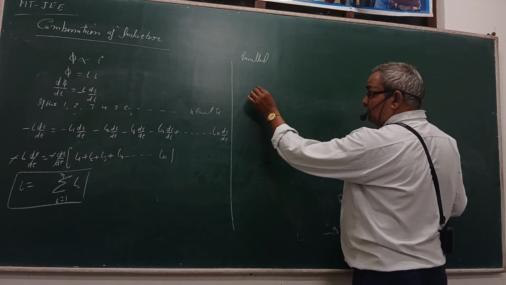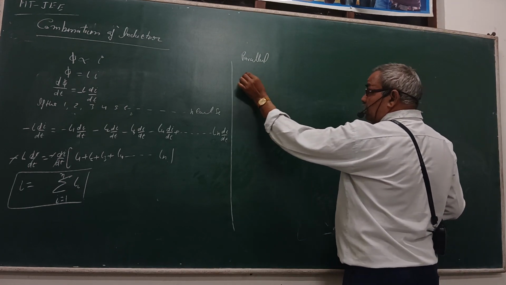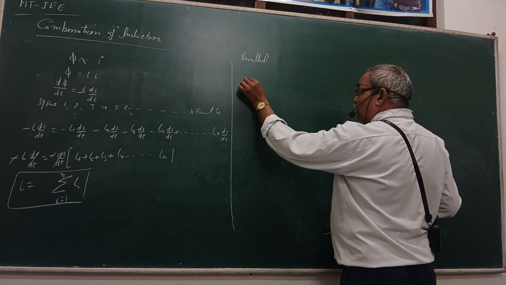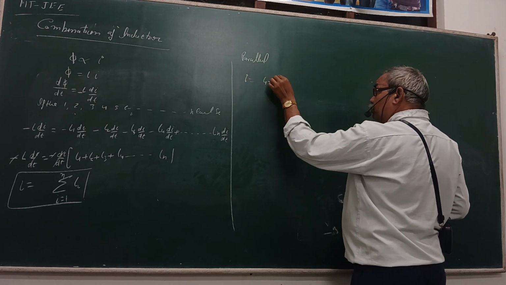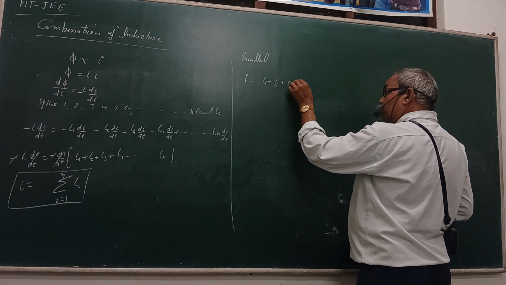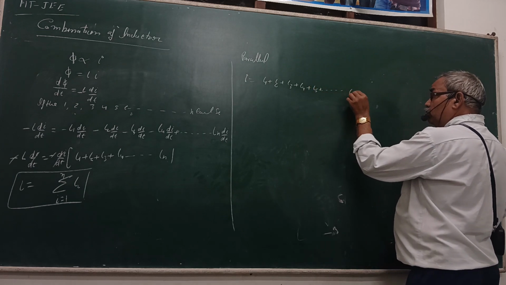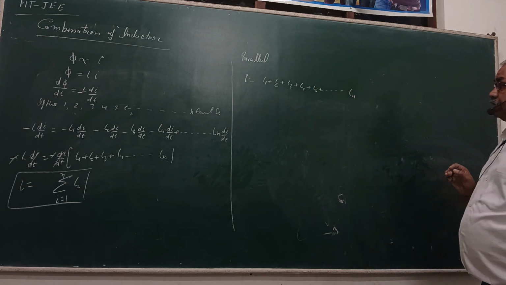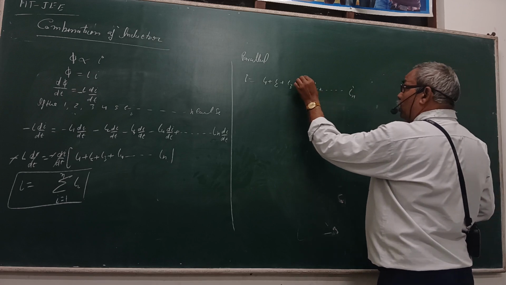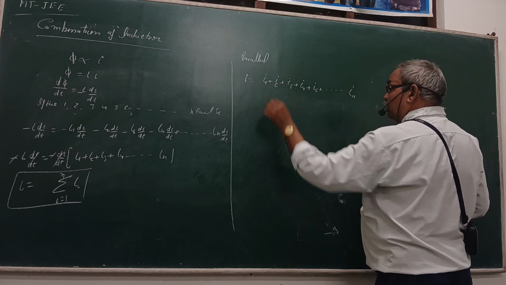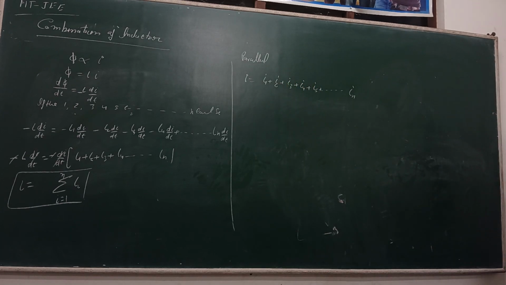So the total current I is equal to I1 plus I2 plus I3 plus I4 plus I5 up to In. This is the value of self-induction.